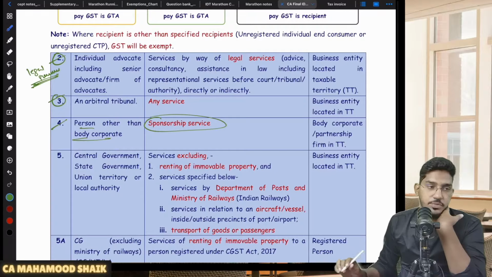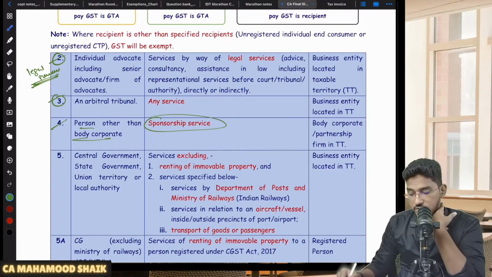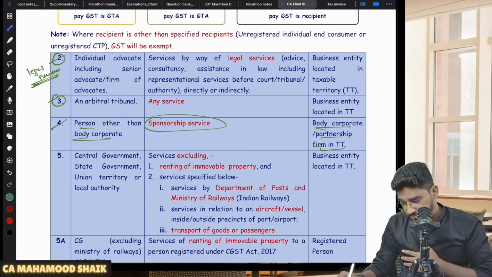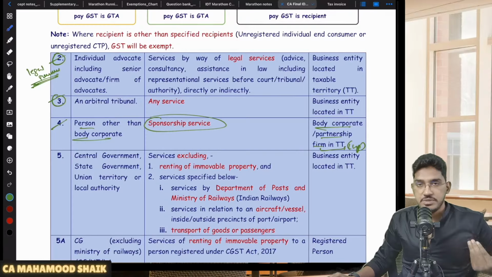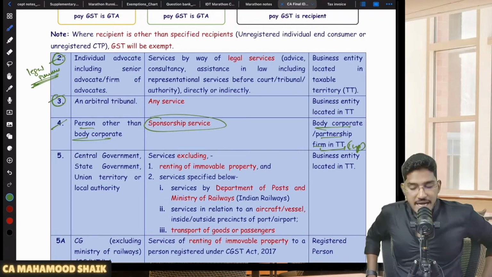should be other than body corporate. Supplier should be other than body corporate. Recipient must be either a body corporate or partnership firm. When I say partnership firm, it includes LLP also. For the purpose of GST, wherever I am saying partnership firm, that includes LLP as well.